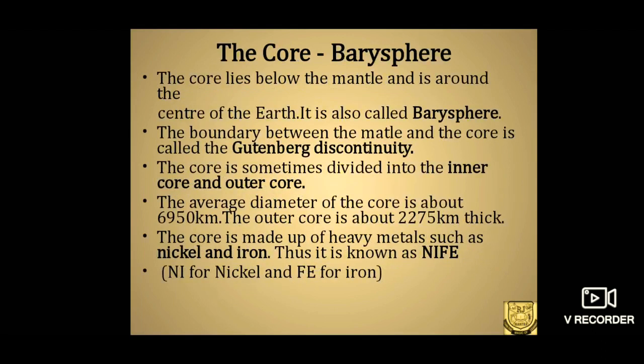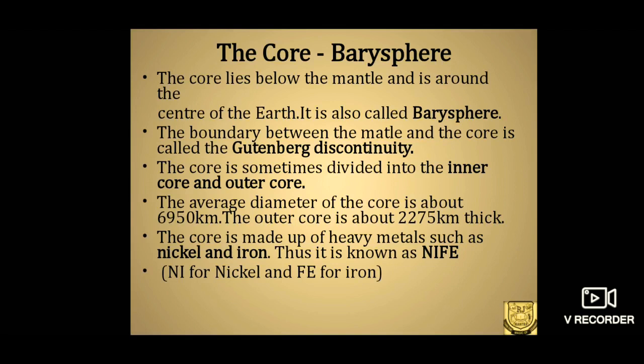The next layer we could see is the core or barysphere. The transition zone we have already seen in the diagram. The transition zone is the boundary between two layers. The boundary between the mantle and the core is called the Gutenberg discontinuity. It is named after a scientist, Beno Gutenberg. It is found at a depth of 2900 kilometers. Let us discuss the core in detail.